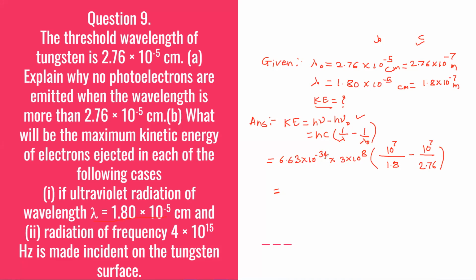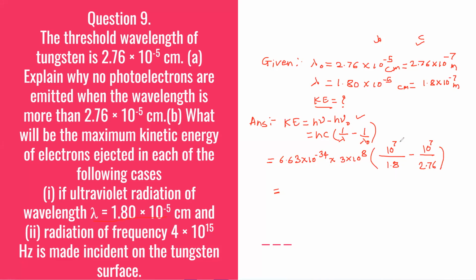6.63 into 10 raised to minus 34 into 3 into 10 raised to 8, value of C, into 1 upon lambda. So 1 upon 1.8 into 10 raised to minus 7. If you write the 10 raised to minus 7 up, it will become 10 raised to 7 upon 1.8 minus 10 raised to 7 upon 2.76.